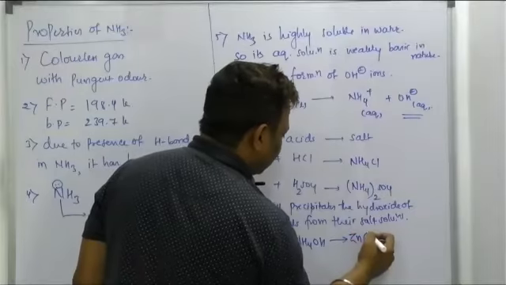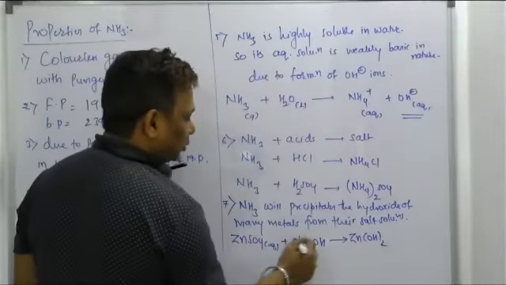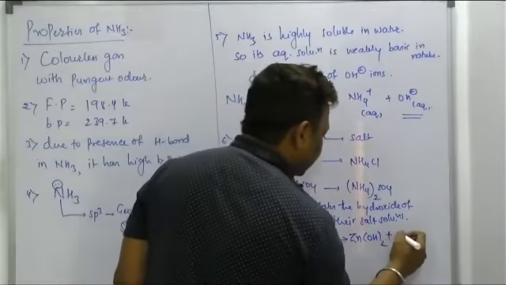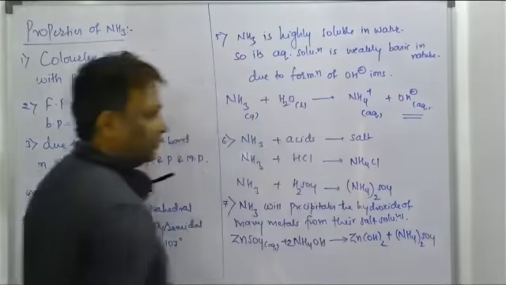What is that? Zn(OH) taken twice. How many OH is here? 1. How many we got? 2. Make it 2. Ammonium 2, sulfate 2. We got the salt outside, (NH4) taken twice SO4. Is it clear?